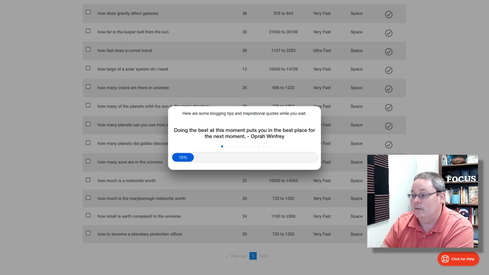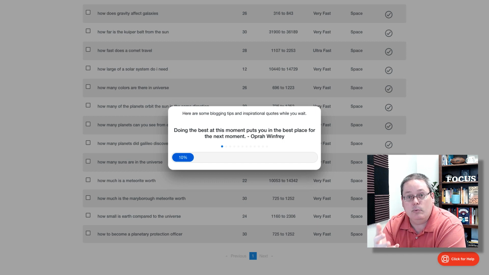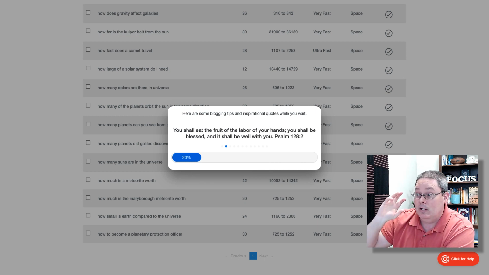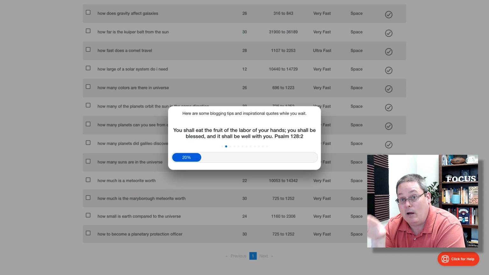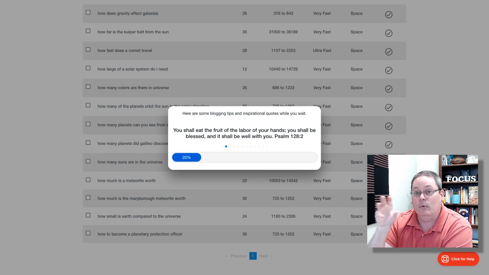It's going to give us all the details that we are looking for as far as the competition, the words we want to try to rank for, the keywords, the LSI keywords, the titles, and the competition, and all the information that we can use to make sure that we have the best possible chance of creating a piece of content that ranks fast, and can compete with the competition.